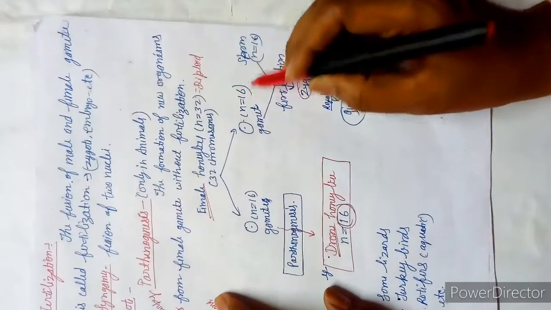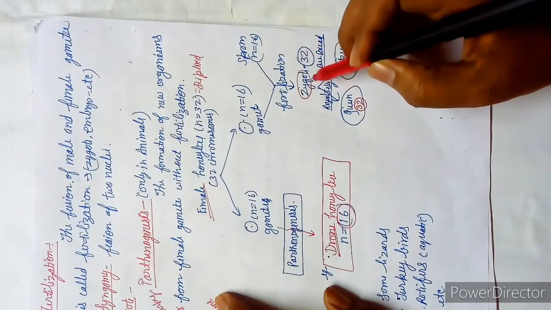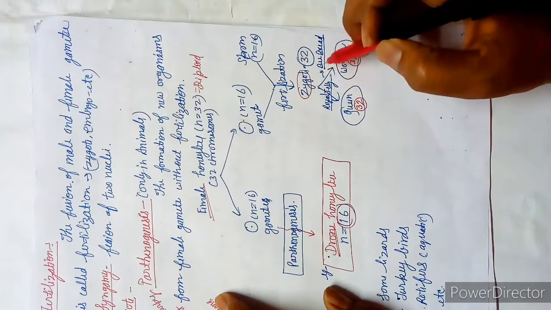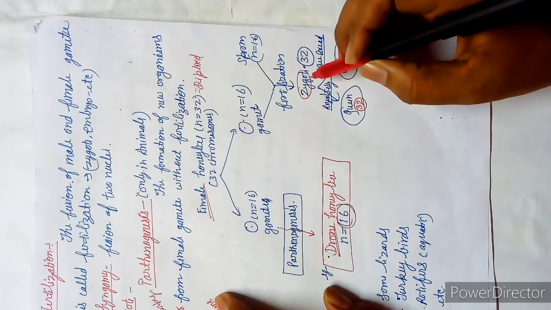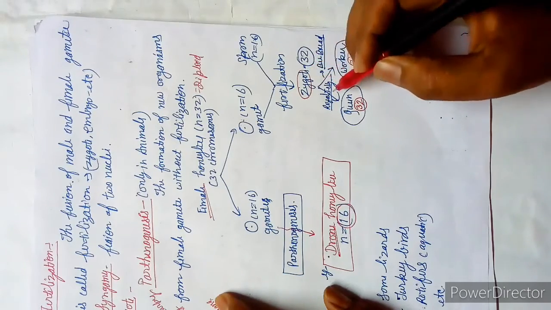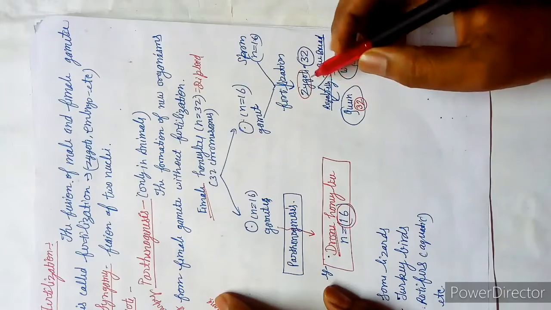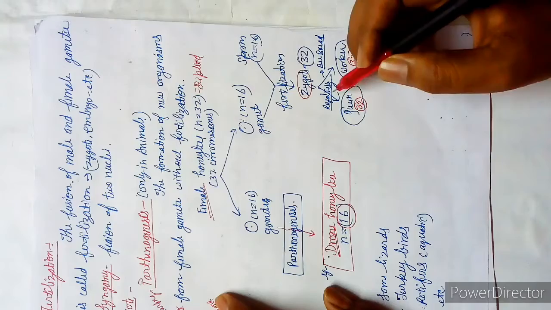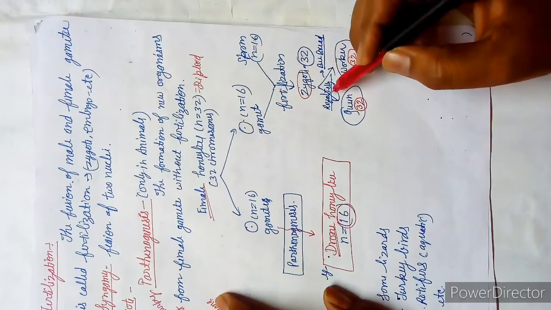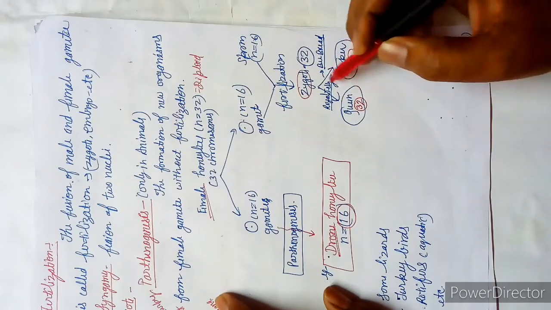Means 16 chromosomes here and 16 chromosomes here, the total number of chromosomes is 32. Now this 32-chromosome zygote has to develop into the embryo, and later into the new individual. The zygote will become an embryo, and the embryo will become a new individual.